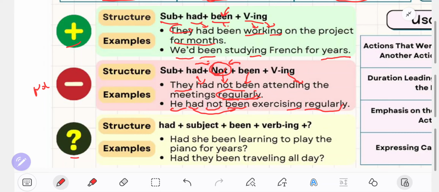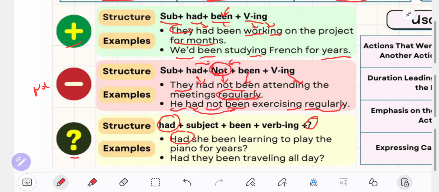Next, for an interrogative sentence, the structure: don't forget you put had at the beginning of the sentence. The structure for an interrogative sentence is like this: had plus subject plus been plus verb ing. And don't forget you give a question mark at the end of the sentence. The example is like this: had she been learning to play the piano for years?